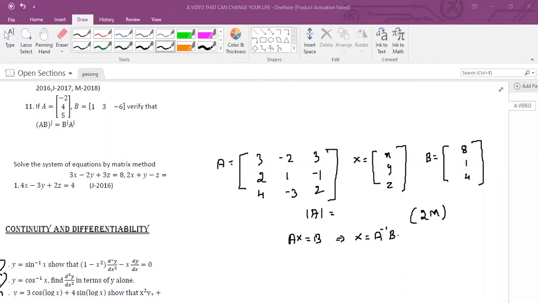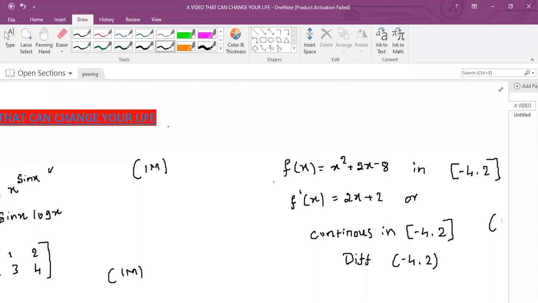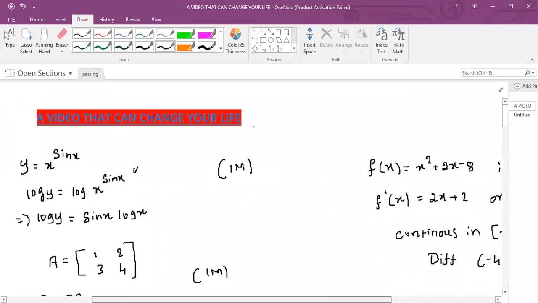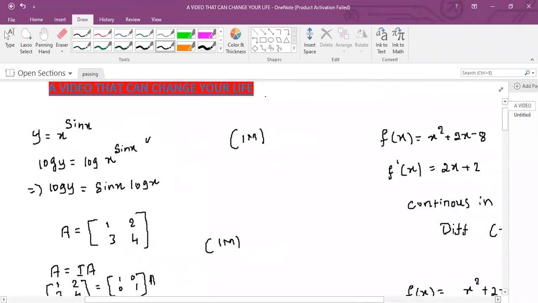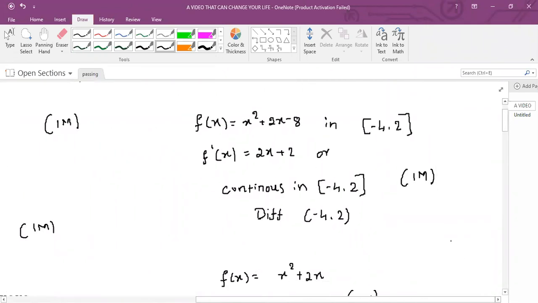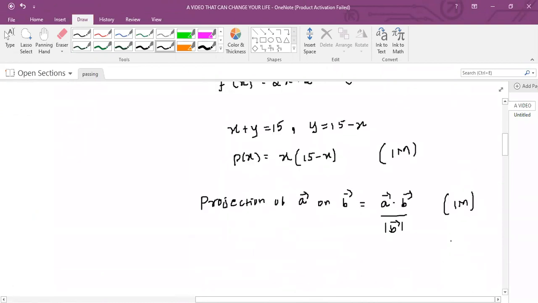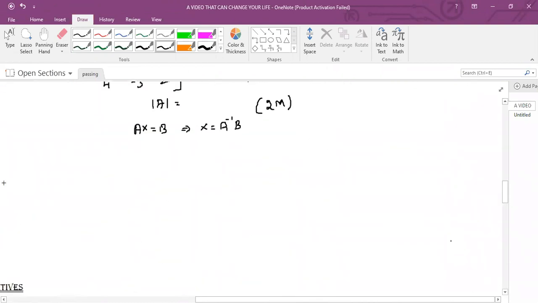I have explained how to score almost 7 to 8 marks. From the beginning itself, you see here 1, 2, 1, 2, 3, 4, 5, 7 plus 2, 9 marks.